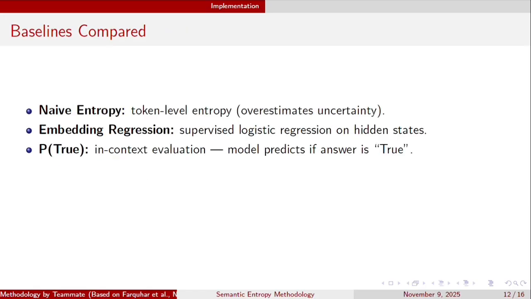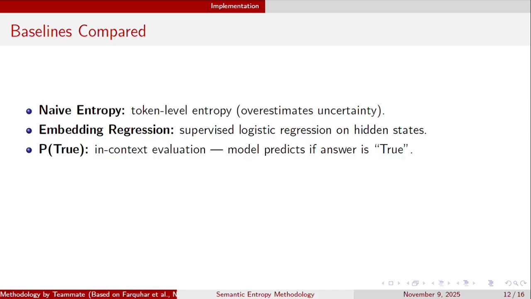For the baselines they used to compare their semantic entropy, first was the naive entropy, which is token based and it tends to overestimate the uncertainty. The next is the embedding regression model, which is a supervised approach using logistic regression on the hidden states. It is a supervised baseline.